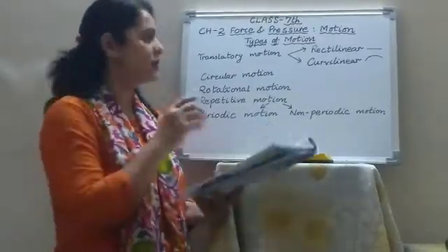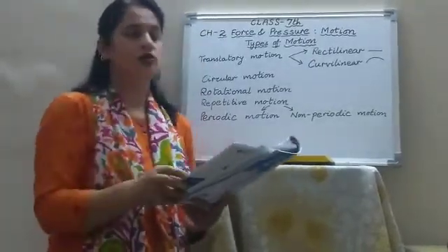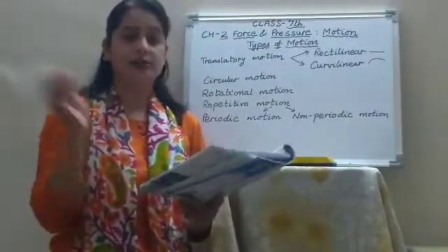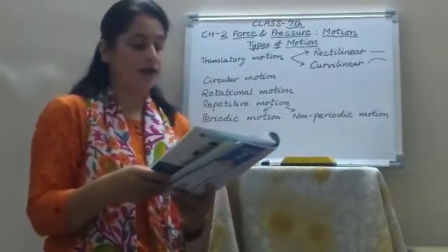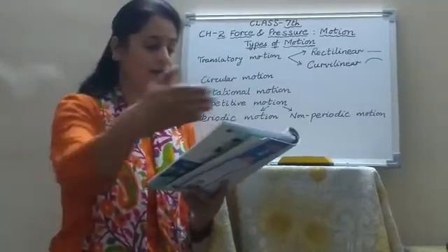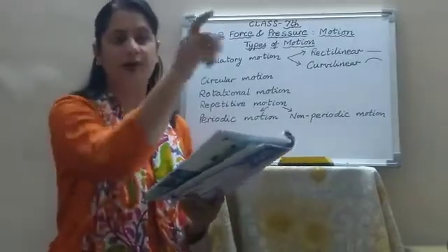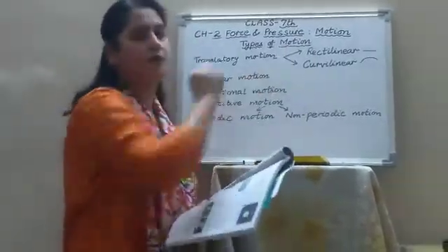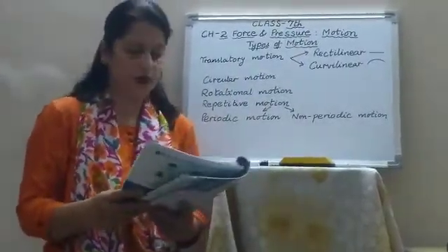Now the second type is the curvilinear. Suppose you throw a stone in the air. So which path will it follow? A curved path. A javelin throw you must have seen during sports time. A runner is running on a curved racing track. When you throw a paper aeroplane to each other, how does it move? Along a curved path. So this type of motion is known as curvilinear motion.